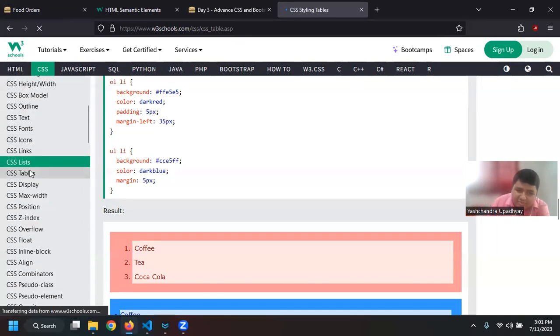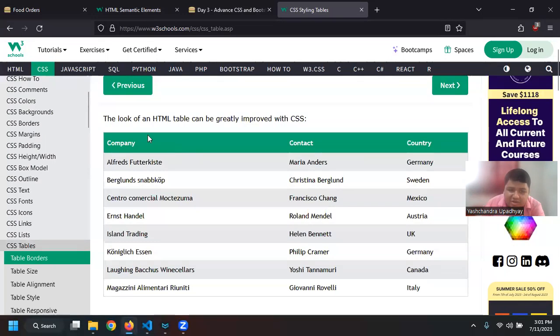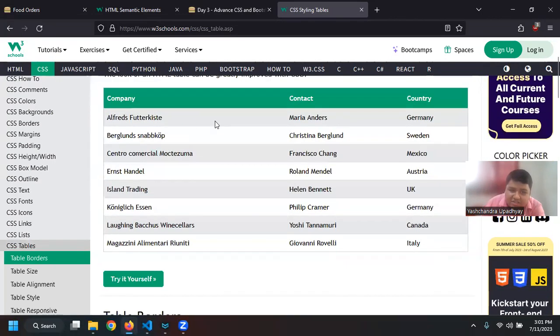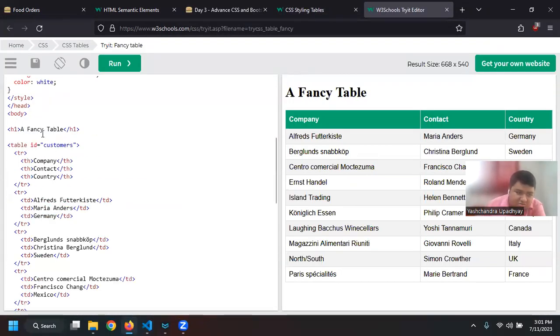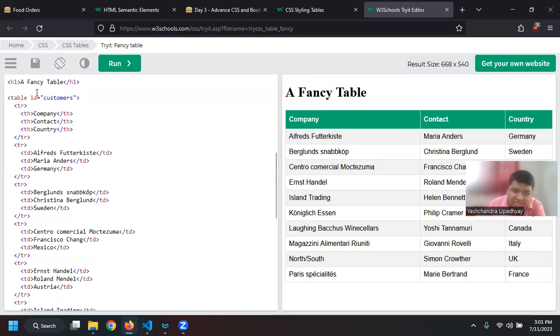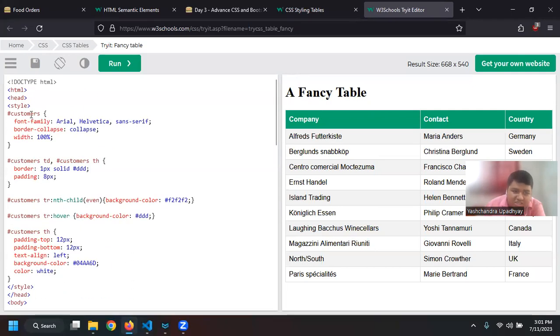Next, we also have tables, like how to change the styling of a table. You can see that this is green, this is gray, and this is white. If I just click on the inspect triangle, you can see the hashtag customer. So the table is given an ID of customer. On the customer, the font family is Arial, the second preferred is Helvetica, then the third is sans-serif. Then border-collapse is set to collapse.